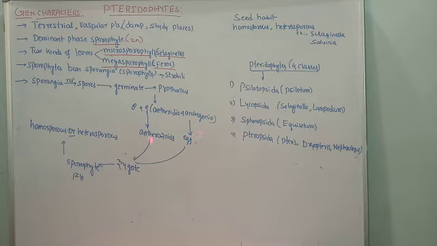As the antherozoids reach the egg cell, they form a zygote. Fertilization takes place, and zygote formation occurs, which is diploid in nature. After zygote formation, it develops mitotically into a young sporophyte, which is diploid in nature.